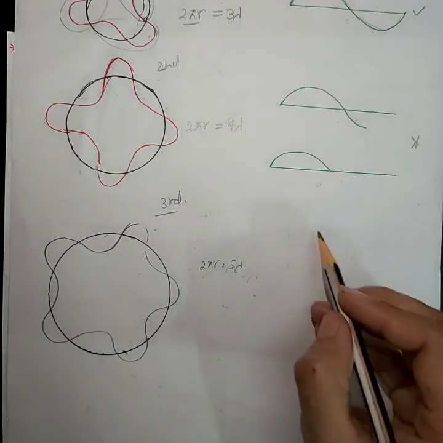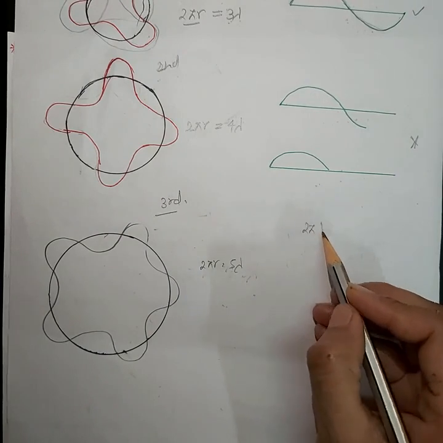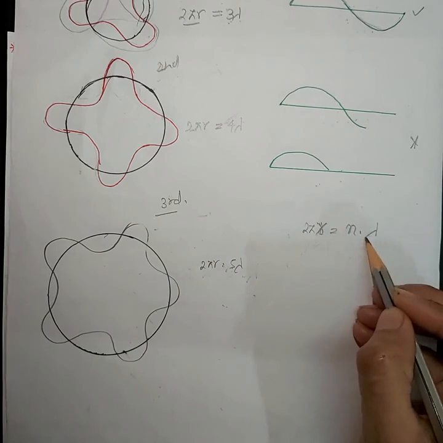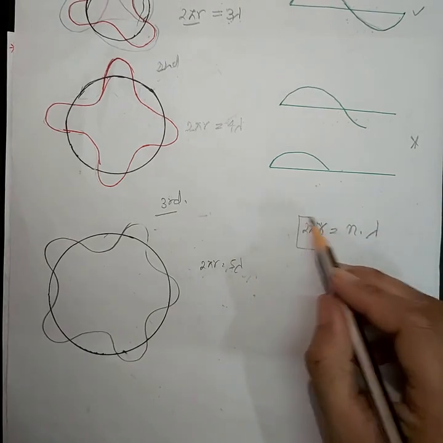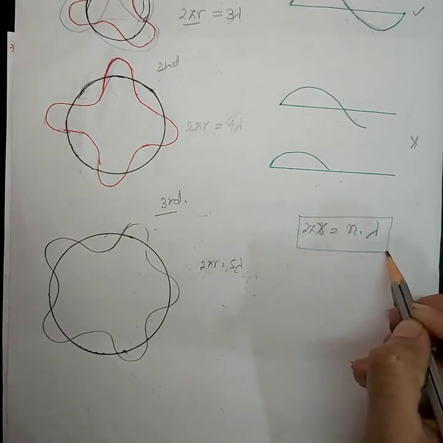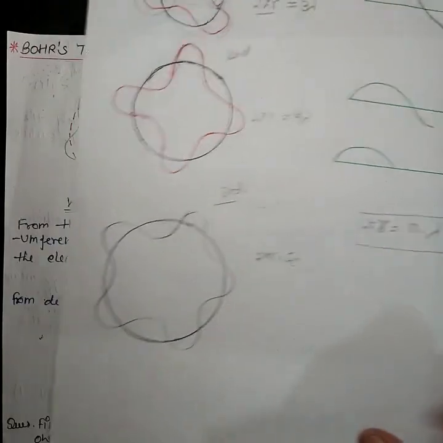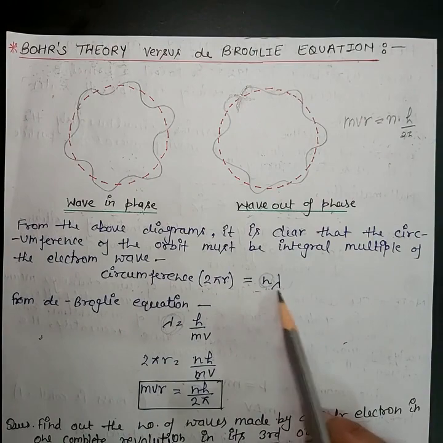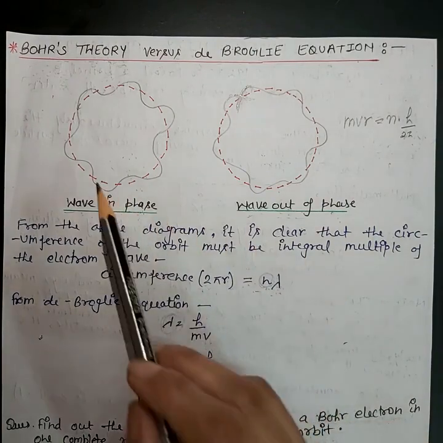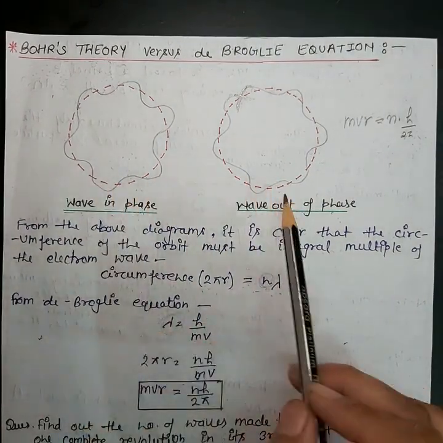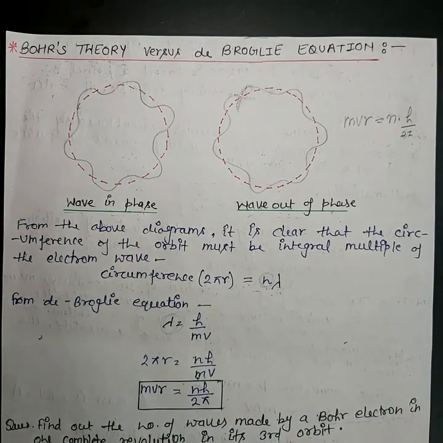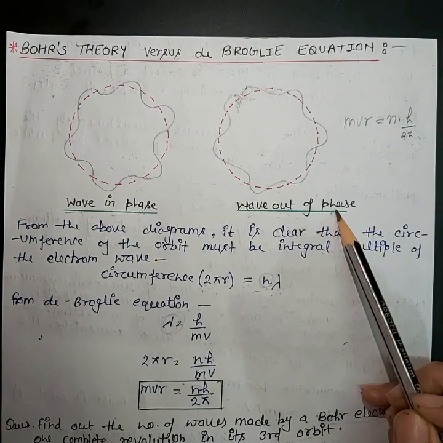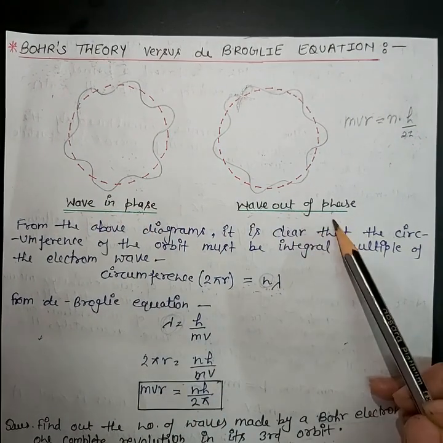As a conclusion we can write that 2 pi r will be a whole number multiple of lambda. This is the main formula which we derived from here. So I have written circumference 2 pi r equals n lambda. And I have shown two conditions here. The first condition shows a wave in phase, and the second condition shows a wave out of phase. So what is in phase and out of phase?